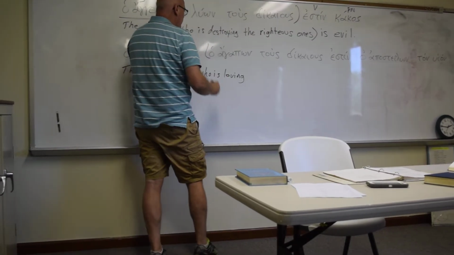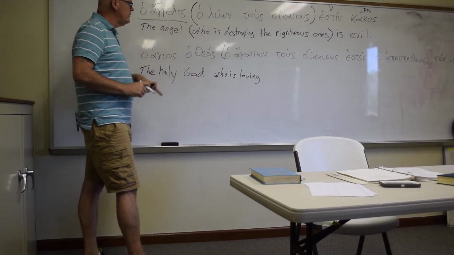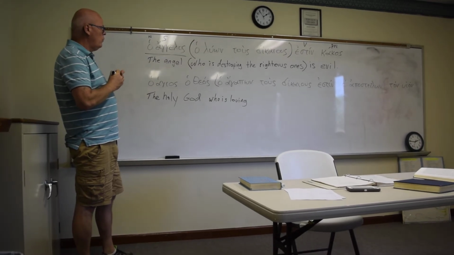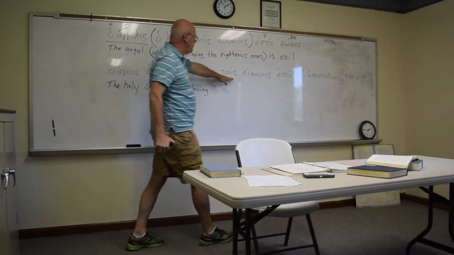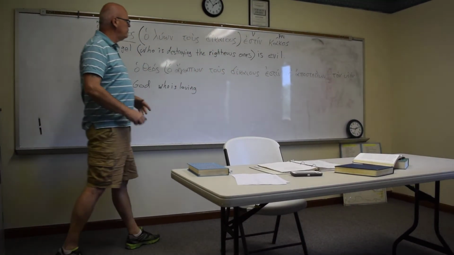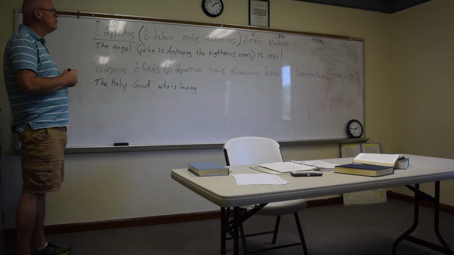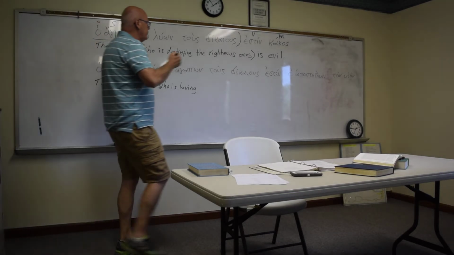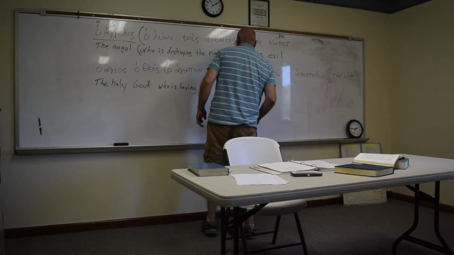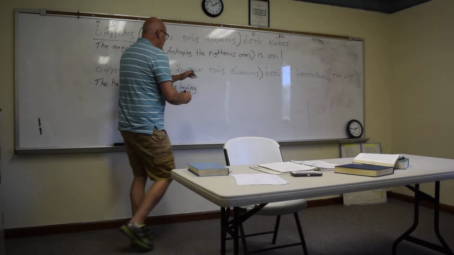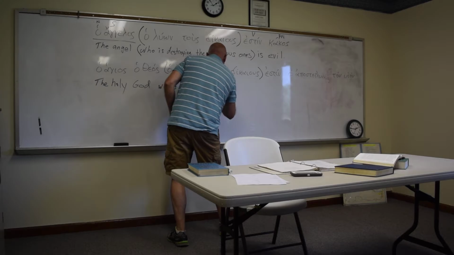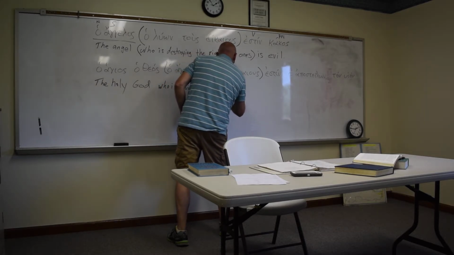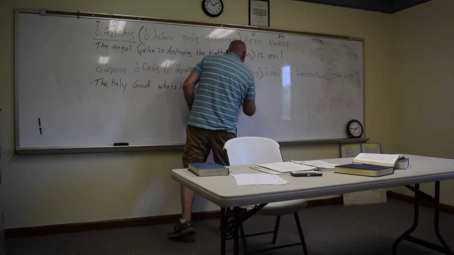And what we'll do is bracket it off just like we did here. So what do we do here? What is this? The stikaios, which is the righteous ones again. It's the object of the participle. So it's the object of the participle: who is loving the righteous.